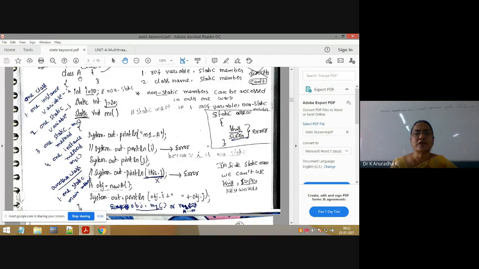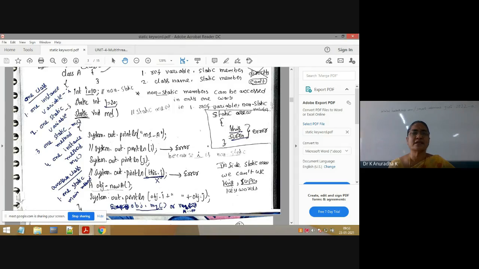So class A, inside the class I can write instance variables, static variables as well as static methods. Please focus on this static method. Inside one class I can write any number of instance variables, any number of static variables, any number of static methods, and any number of instance methods.